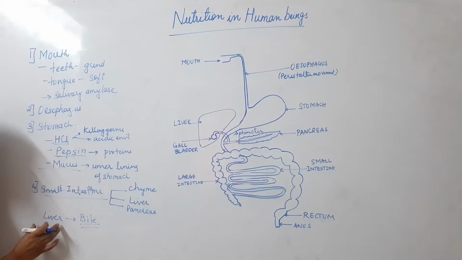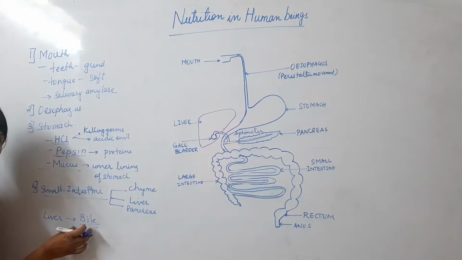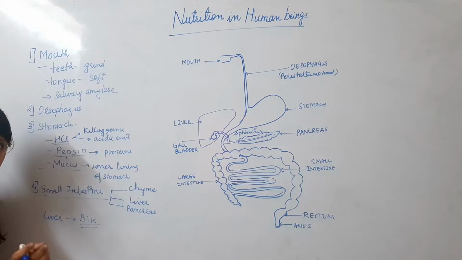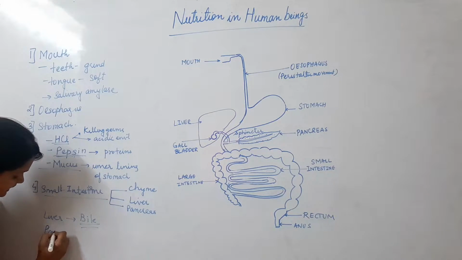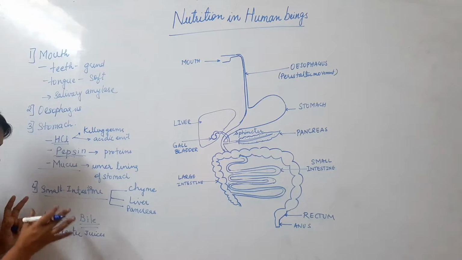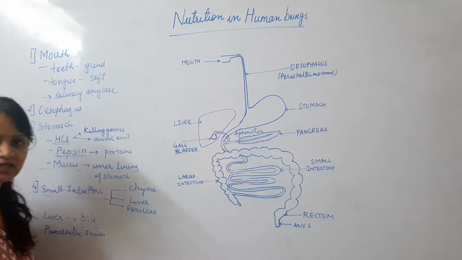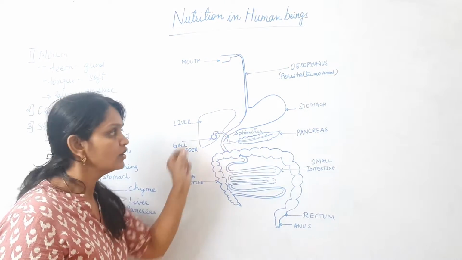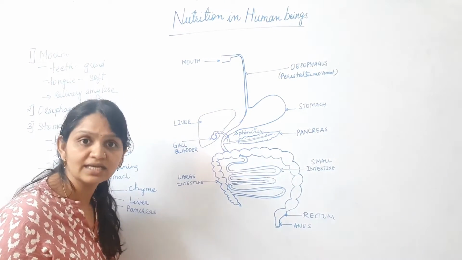So the liver secretes bile, which is stored in the gallbladder, and now it enters our small intestine through the bloodstream. The pancreas secretes pancreatic juices. These are also now entering the small intestine. Now what is the role of bile and pancreatic juices? See, the food which has entered the small intestine from the stomach is acidic in nature.